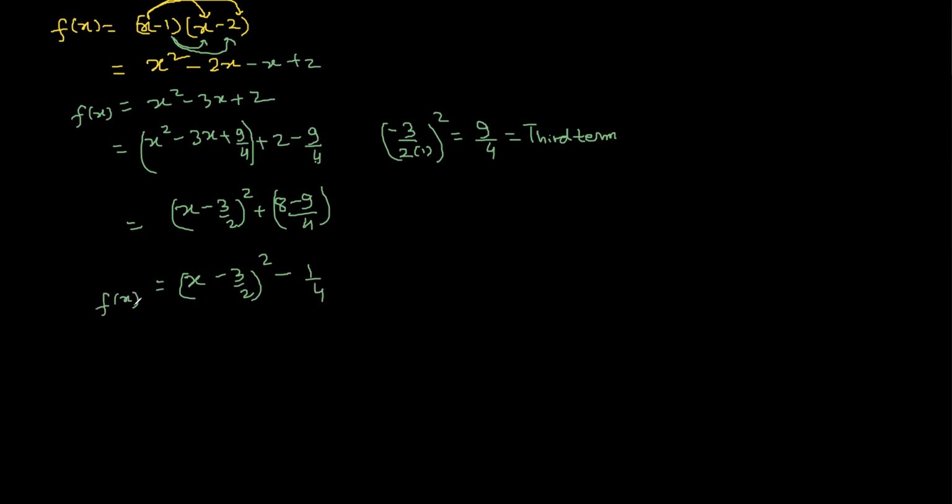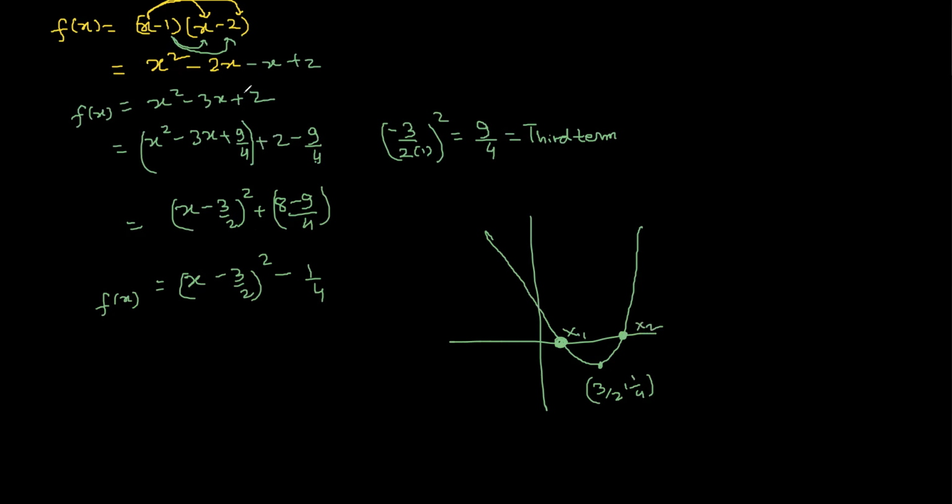Okay. Now you can plot this, right? So I draw the final graph. First you will draw x square, then (x minus 3 by 2) whole square, then this will be your graph, right? Yes, (3 by 2, minus 1 by 4). Since there are two intersection points on the x-axis, you will get two roots. One root is 1 and the second root is 2. Okay?